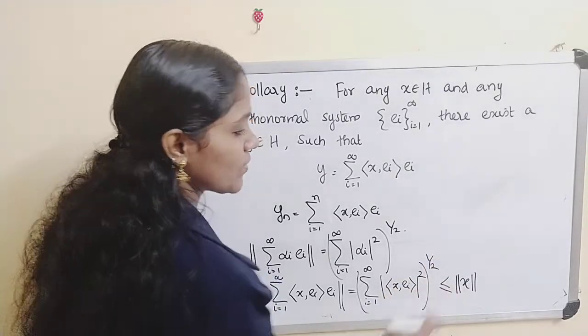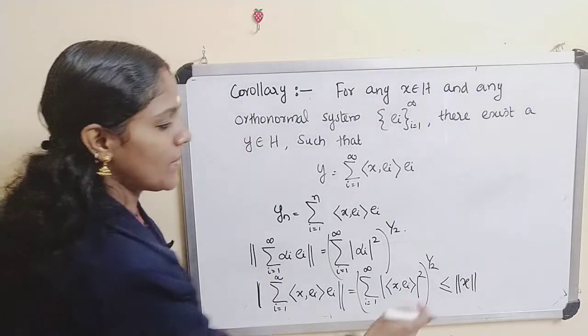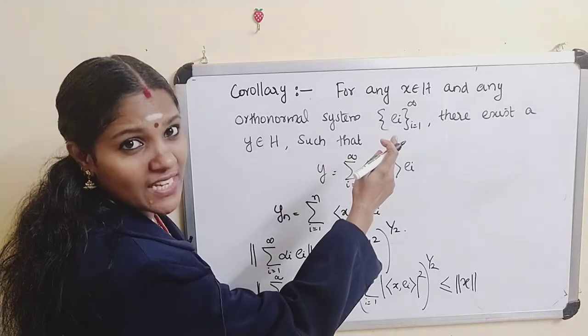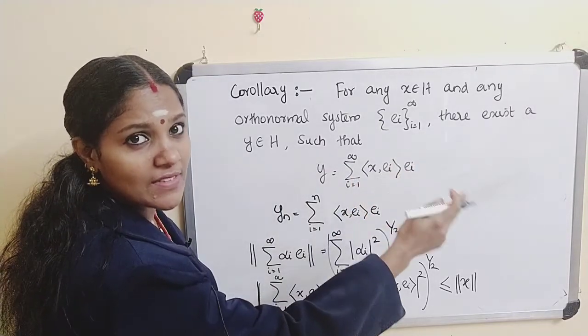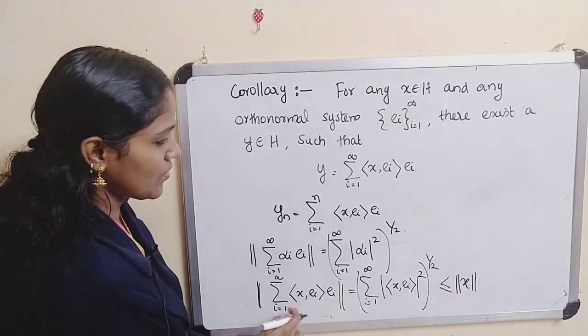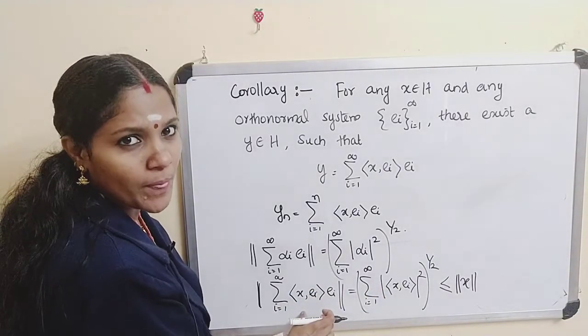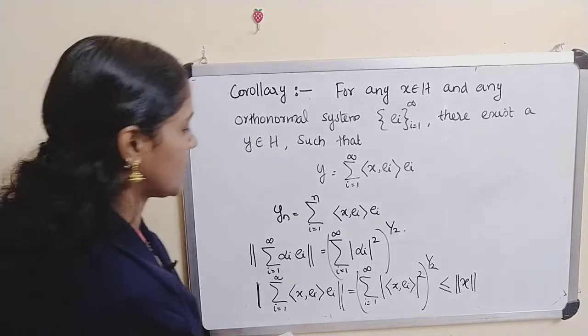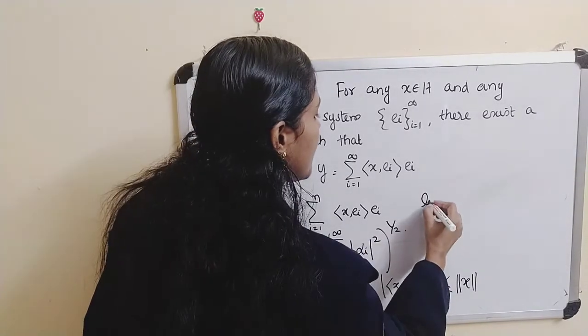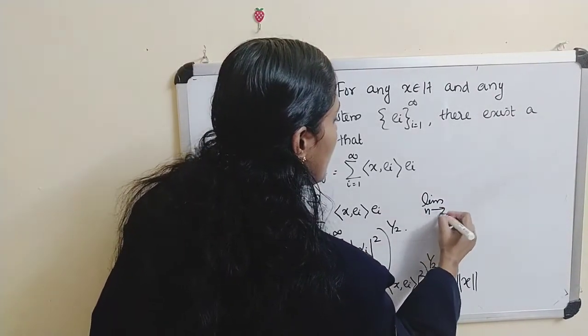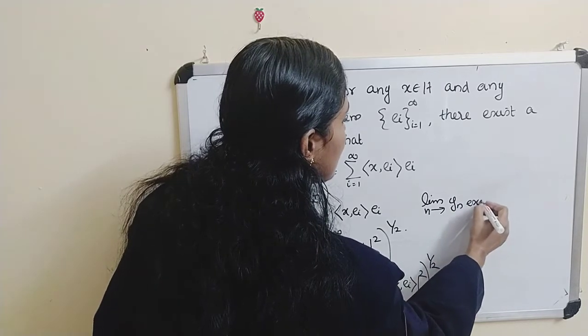Therefore this whole raised to 1 by 2 is less than or equal to norm of x. But norm of x is in H, H is a Hilbert space, and the norm is always less than infinity. This implies this norm is less than infinity. Therefore this series converges.